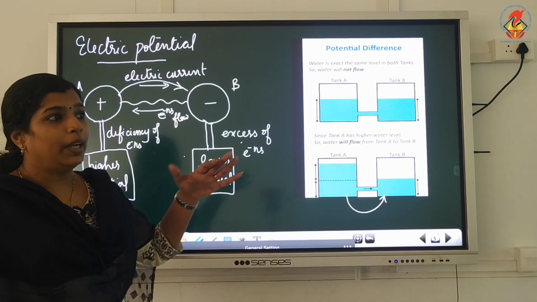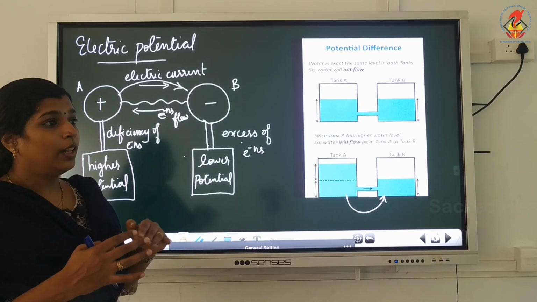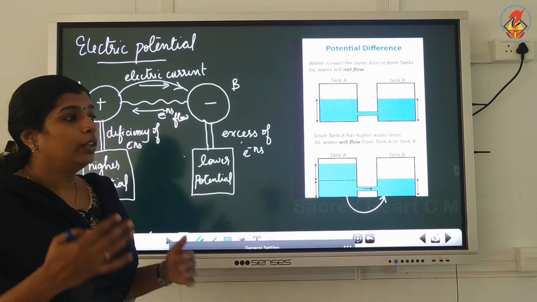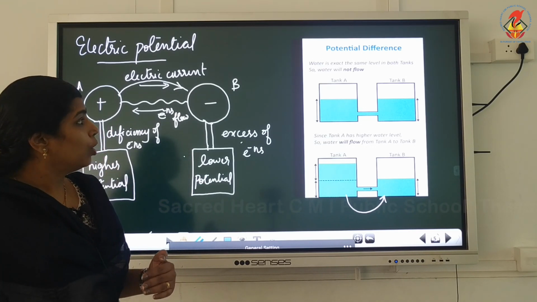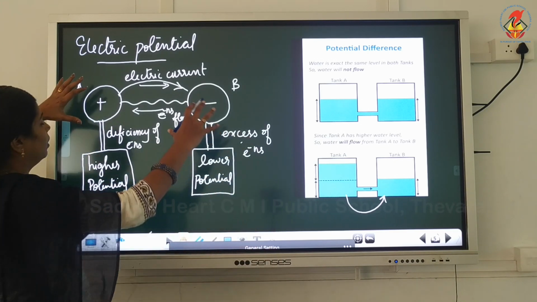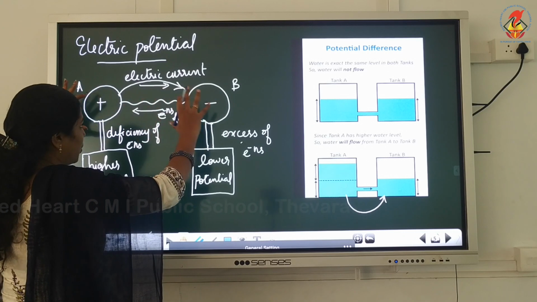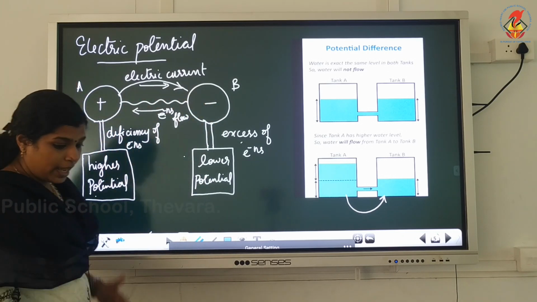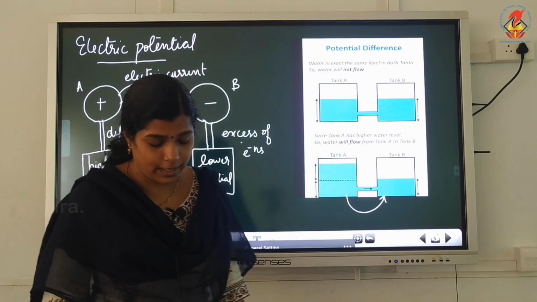Once the two conductors have the same potential, then further flow will not be there, or the current flow will stop. Okay. So, once both the spheres acquire the same potential, current flow will not take place.